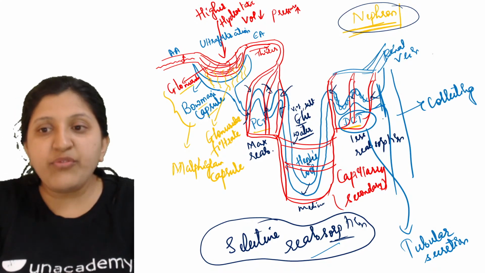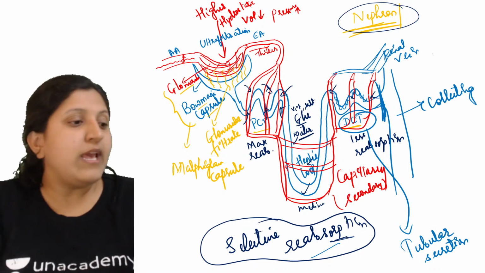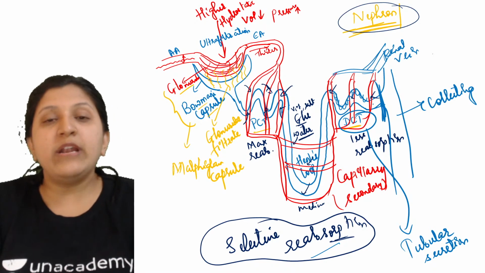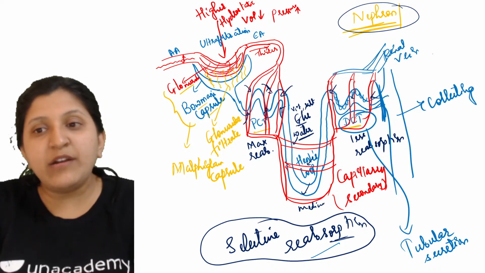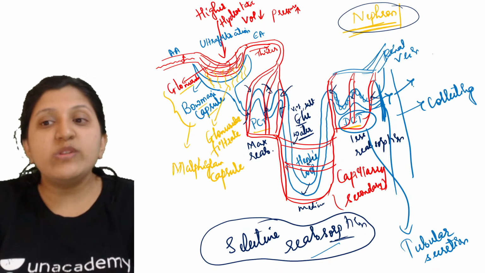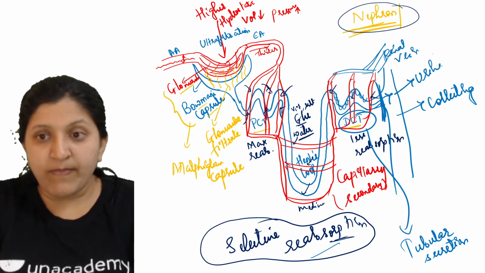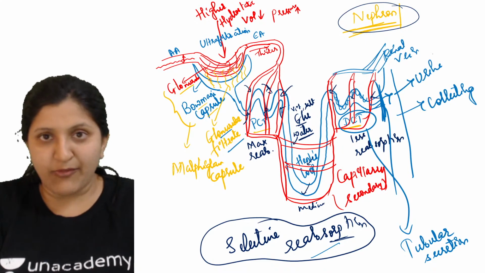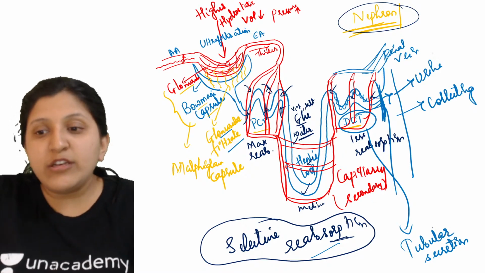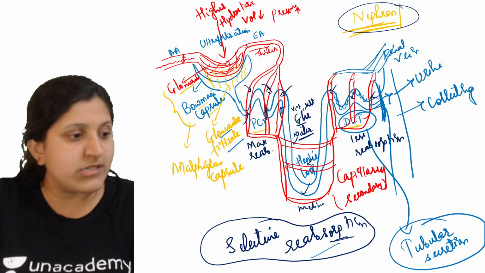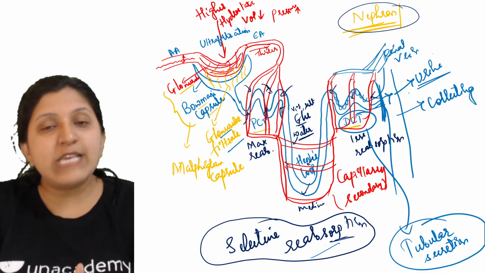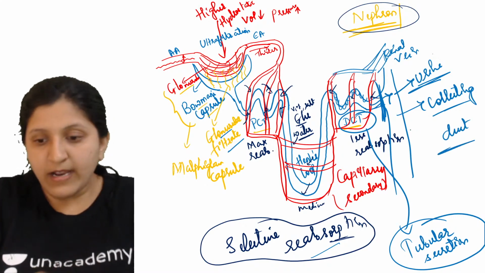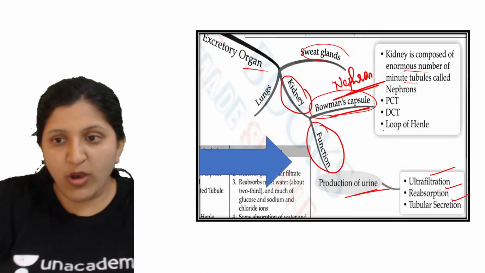Only after the DCT, after the tubular secretion process, the fluid entering the collecting duct is what we call urine. Until then we call it glomerular filtrate itself. Only after tubular secretion is done do we call it urine, which is collected into the collecting duct.